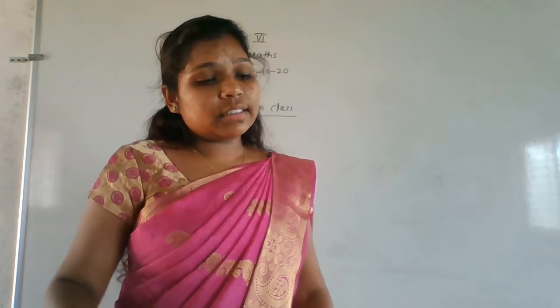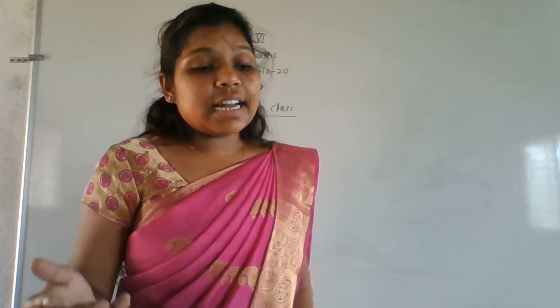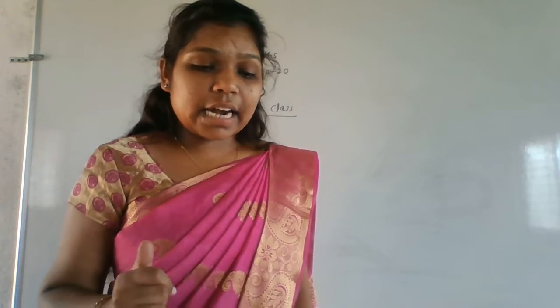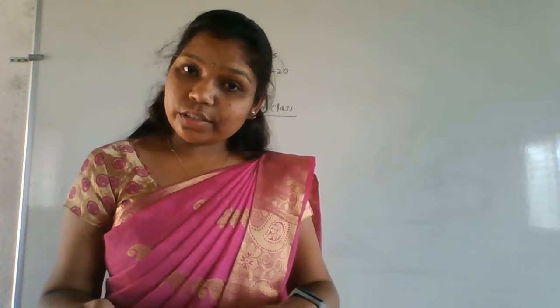Getting? After that we have reading, writing and identifying large numbers. In that we studied the Indian system of numeration as well as the international system of numeration. In the Indian system of numeration, what did we study? That is the place value chart. What is that place value chart? In the place value chart, what are the place values there? That is ones, tens, after that hundreds, next thousands, ten thousands, next one is lakh, ten lakh, crore, ten crore according to the Indian system of numeration.